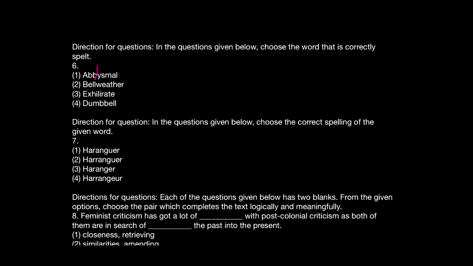Now bellwether, same problem. They have brought an extra letter here. Bell is correct, but it is weather and there is no A here. So if I remove the A here, that's the correct spelling of bellwether. And yes, it's a job for you to open up the dictionary, I mean Google dictionary, and search for terms like abysmal, bellwether, exhilarate. Please find that out. Exhilarate is the term, but what's the mistake in the spelling? The mistake in the spelling is L-A-R-A-T, exhilarate. So the correct spelling is dumbbell only.